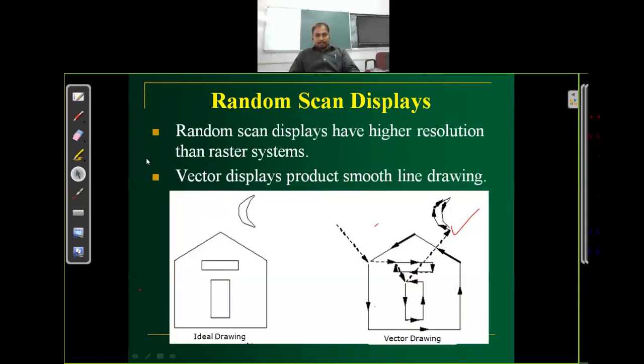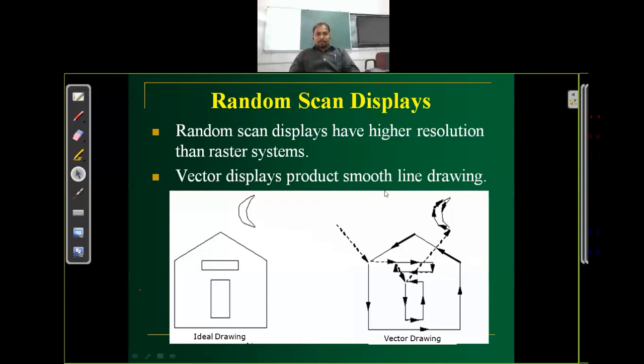Here, random access display has higher resolution than the raster scan system because it is not displaying a set of points, just continuous lines. So the resolution of the image will be higher compared to the raster scan system.